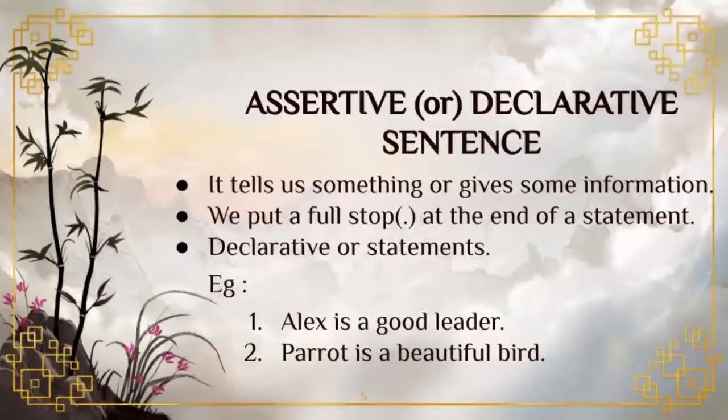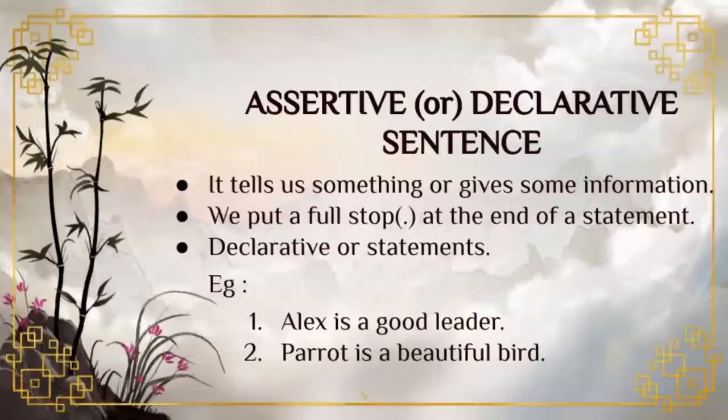Students, what do you mean by declarative sentence? A declarative sentence tells us something or gives some information. It means it expresses an opinion or it makes a statement or it declares something. End of the sentence, we should put a full stop or period. And one more thing, three names are there. One is assertive sentence or declarative sentence or statements.